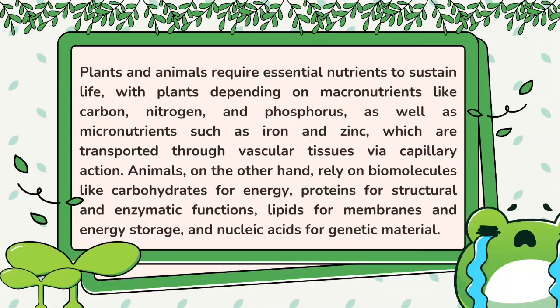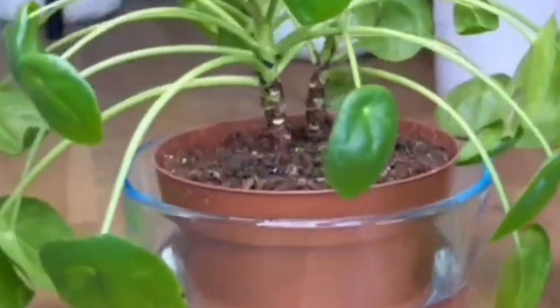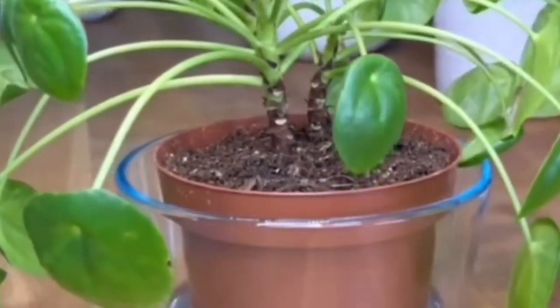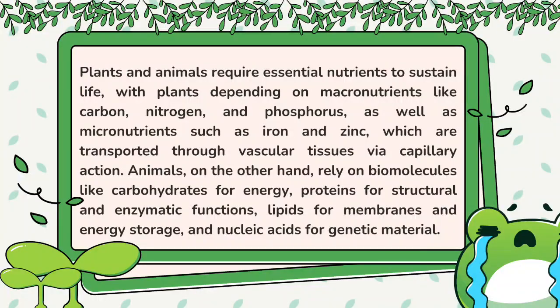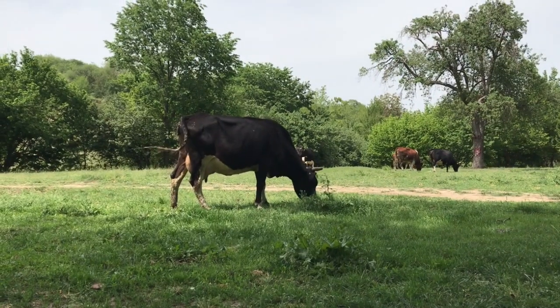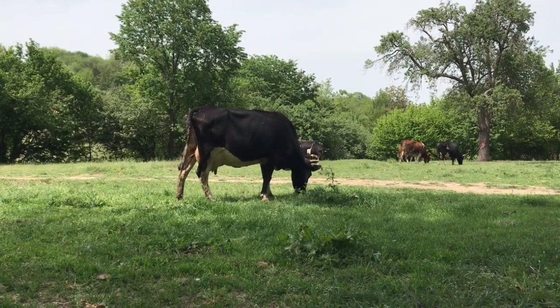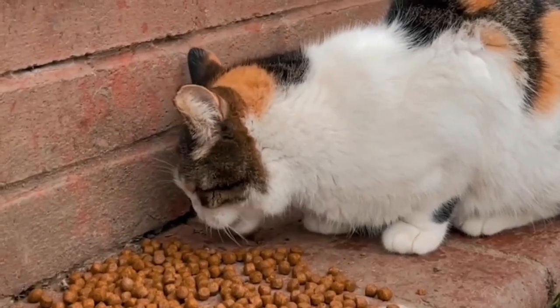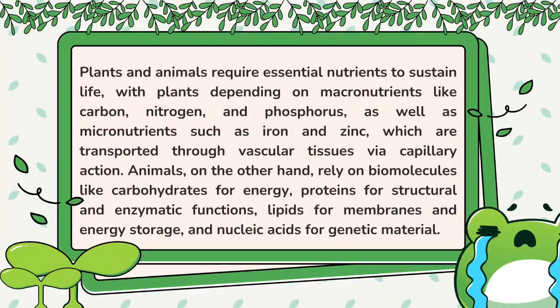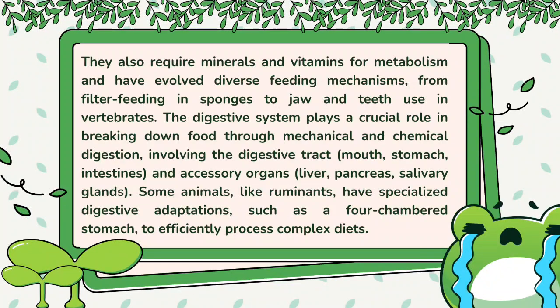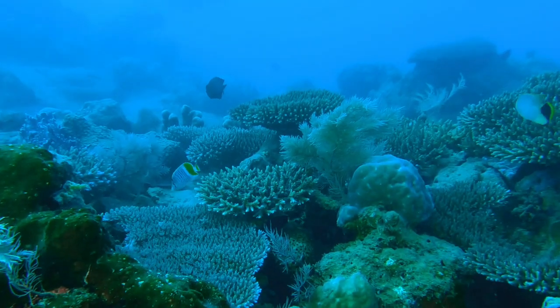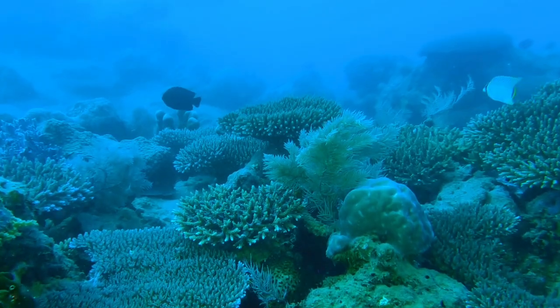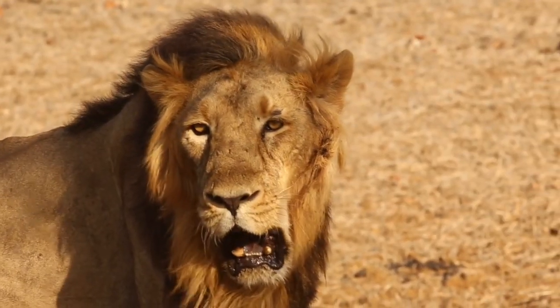Plants and animals require essential nutrients to sustain life, with plants depending on macronutrients like carbon, nitrogen, and phosphorus, as well as micronutrients such as iron and zinc, which are transported through vascular tissues via capillary action. Animals, on the other hand, rely on biomolecules like carbohydrates for energy, proteins for structural and enzymatic functions, lipids for membranes and energy storage, and nucleic acids for genetic material. They also require minerals and vitamins for metabolism and have evolved diverse feeding mechanisms, from filter feeding in sponges to jaws and teeth used in vertebrates.